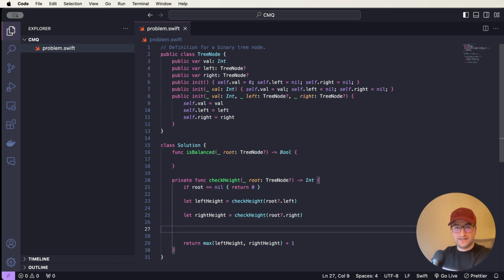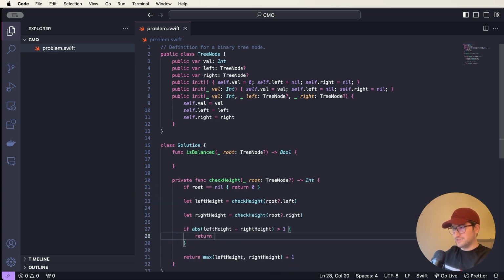If the absolute value of leftHeight minus rightHeight is greater than 1, return -1, which means this is not a balanced binary tree.